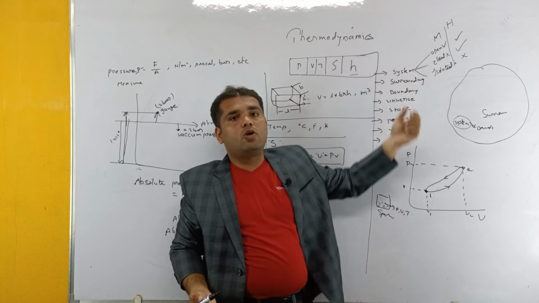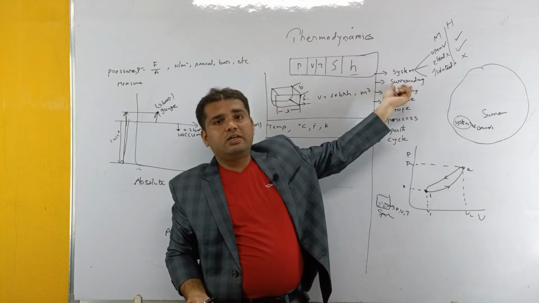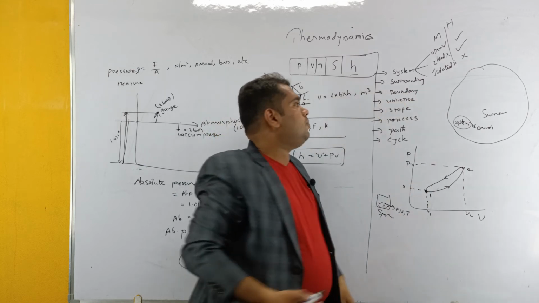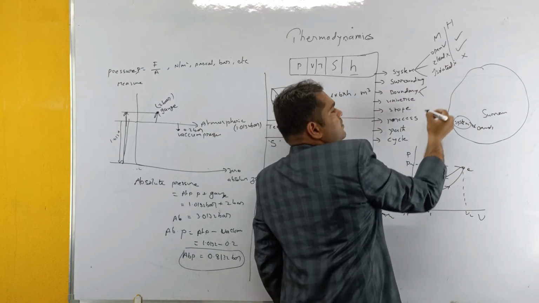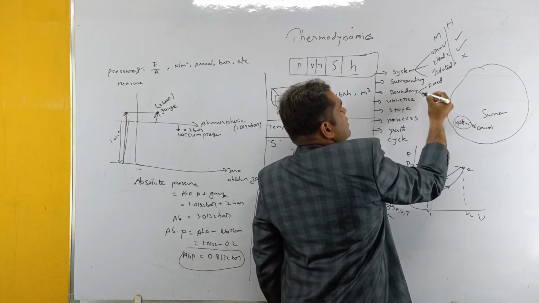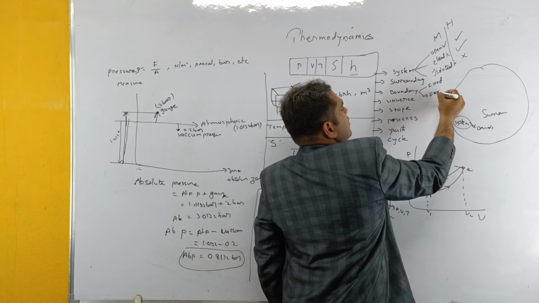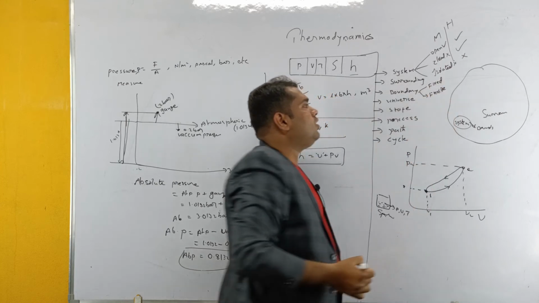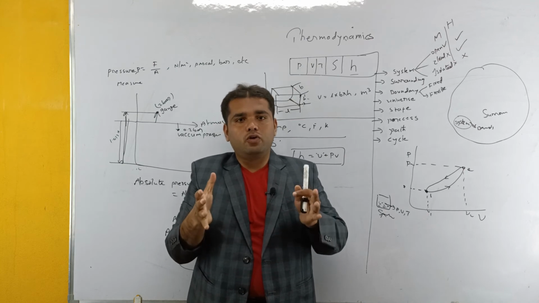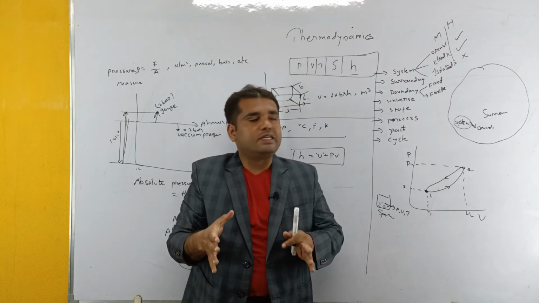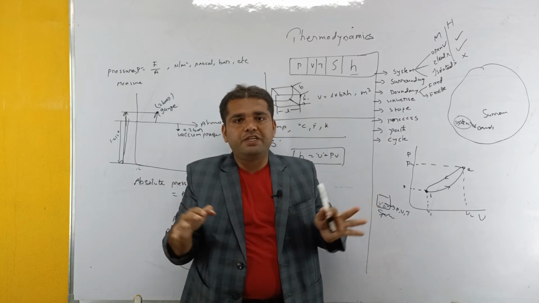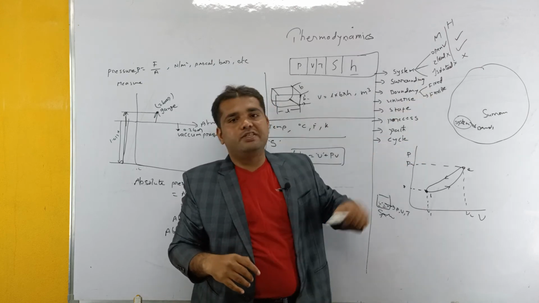Next, coming to surroundings. There are no classifications of surroundings, but we do have a classification of boundaries. Boundaries are of two types: one is fixed boundary, another is flexible boundary. What is meant by fixed boundary and flexible boundary? Whatever system we are going to study, if the boundary is fixed, that means it is not going to change, then it is said to be a fixed system.